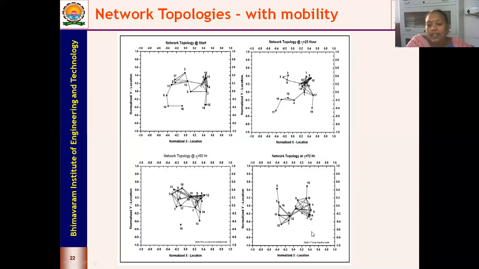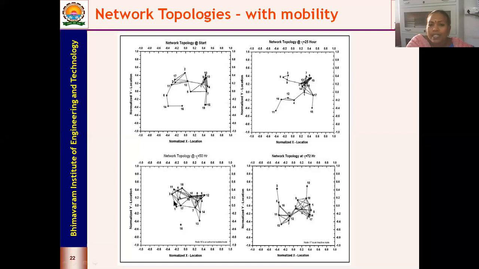And at the end of the mission time, you see that node 17 has failed. Why has it failed? There could be several reasons. Either there would have been a node failure or it would have been a link failure. So that means it had been completely isolated. Anything would have been possible.